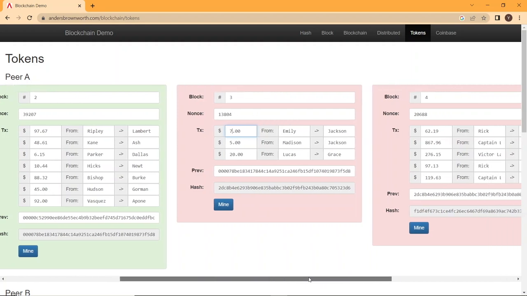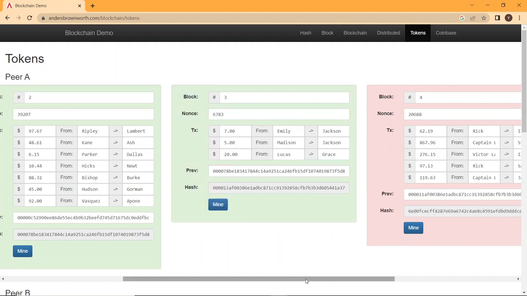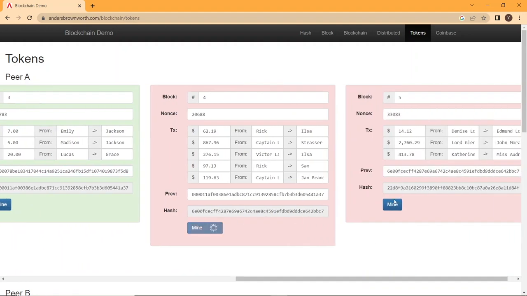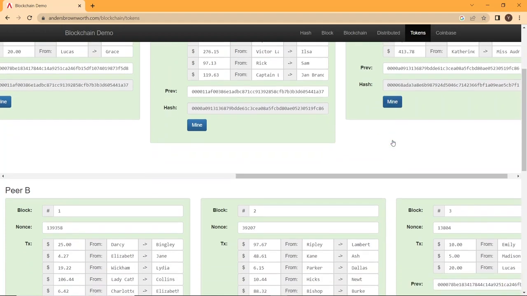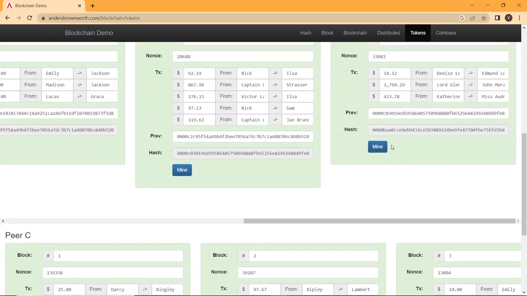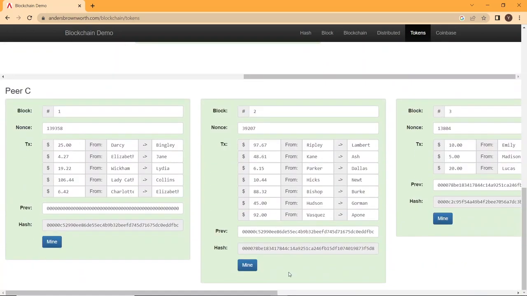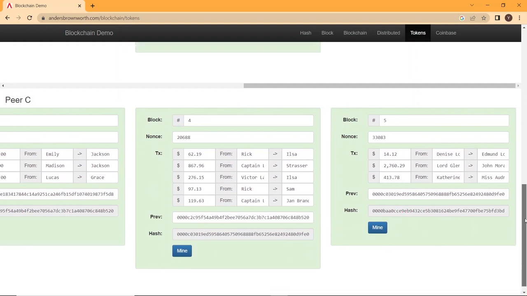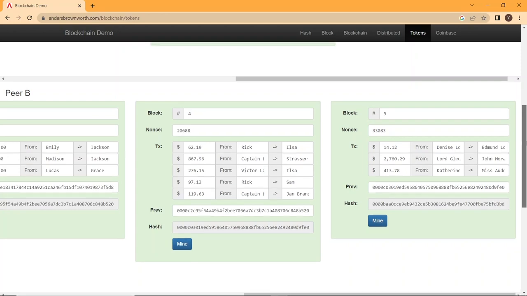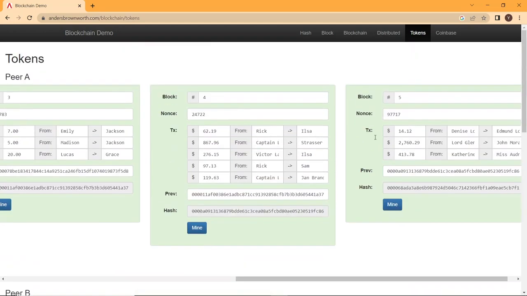If someone wants to do that, they have to mine the block again and this block again, and they have to do the same process for every single block. But in this regard, as I have mentioned before, we have some other peers as well. For example, here it goes like 68AD, and here the last block is BAA0 and BAA0. This means a majority will be considered as valid because two peers have claimed that, okay, this blockchain on peer A is not correct.